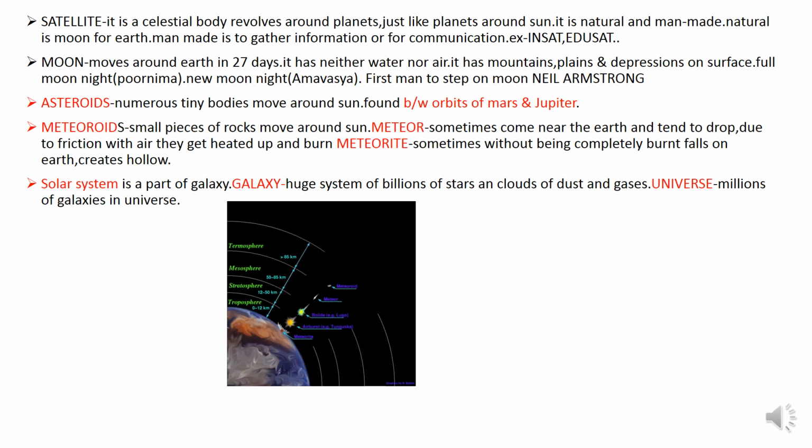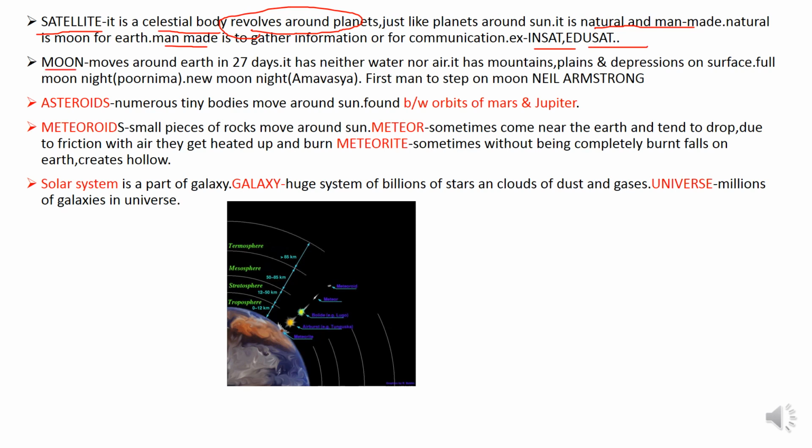Now what is a satellite? It is a celestial body that revolves around the planets just like planets revolving around the sun. These are natural and man-made. Natural satellite is the moon for Earth, and man-made satellites are used to gather information or for communication. Examples are INSAT, EduSat, etc.